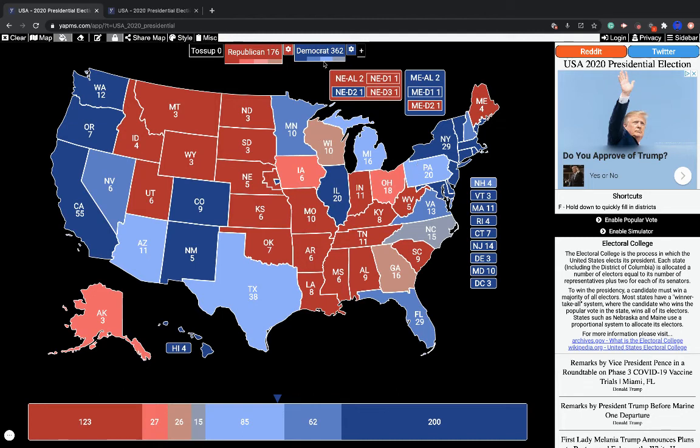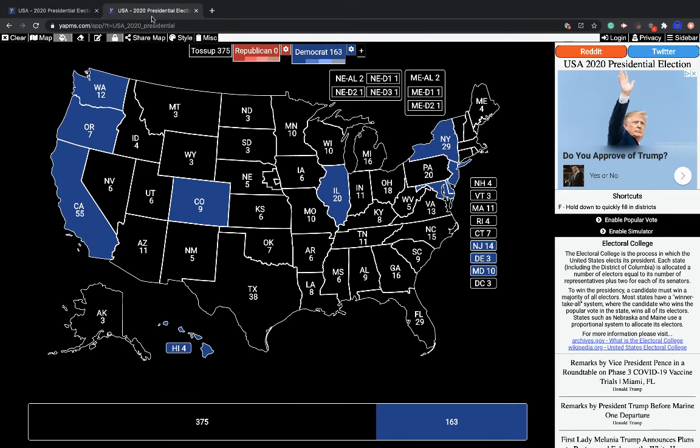And even then, Joe Biden still won the election with over 360 electoral votes. Even when you weight the polls by how bad they were in 2016, Joe Biden still wins by the same margin that Barack Obama won in 2008. That's a very, very bad sign for Donald Trump. So I'm just going to go ahead and fill this map out so you guys can see what my actual prediction is.